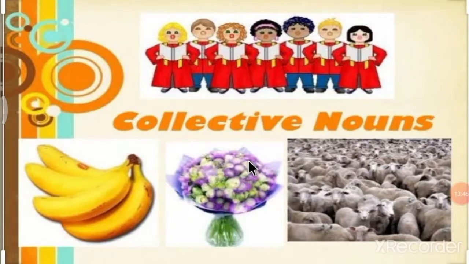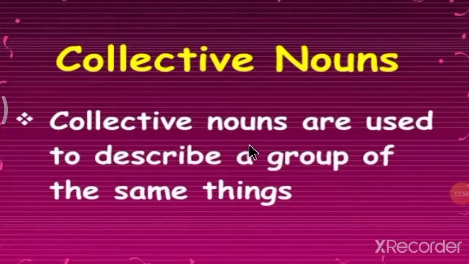So now let's move to the next type of noun, that is collective nouns. Now let's see what collective nouns are. Collective nouns are used to describe a group of the same things.